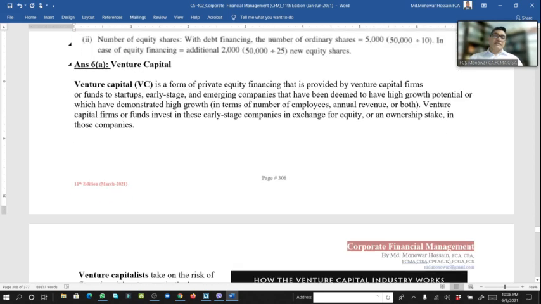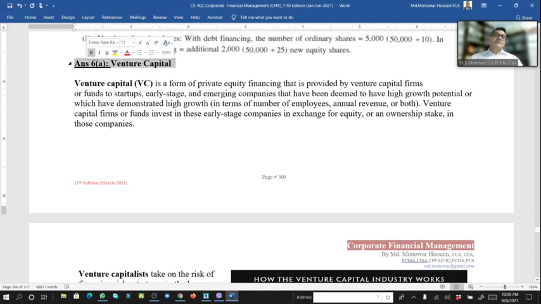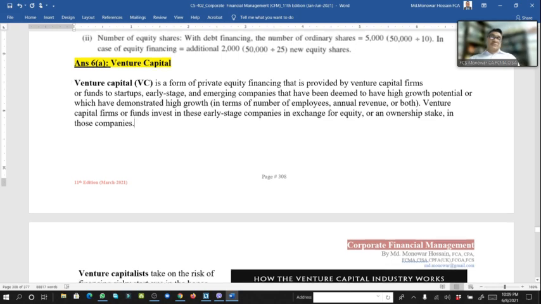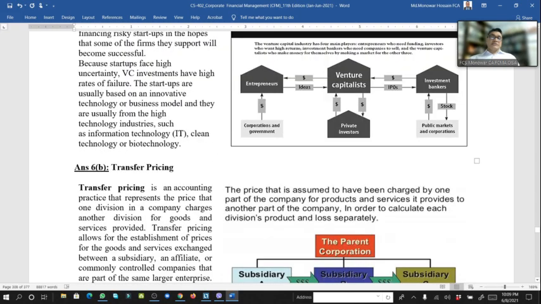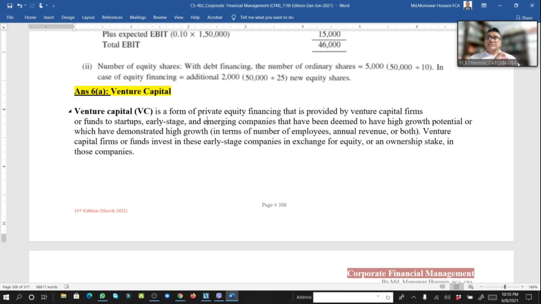So this one, and number 6, venture capital. What do you mean by venture capital? Venture capital is a form of private equity financing that is provided by a venture capital firm or fund to startup, early stage, and emerging companies that have been deemed to have high growth potential or which have demonstrated high growth. So this is venture capital.